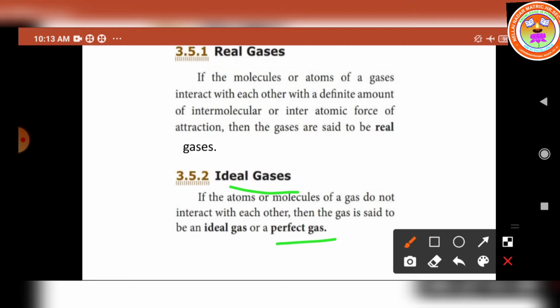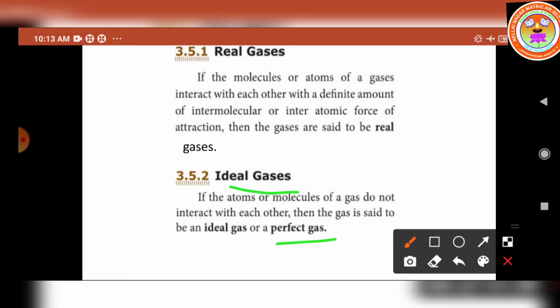But actually in practice, no gas is ideal. The molecules of any gas will have a certain amount of interaction among them. But these interactions are weaker when the pressure is low or the temperature is high, because the interatomic or intermolecular forces of attraction are weak. Hence, a real gas at low pressure or high temperature can be termed as a perfect gas.